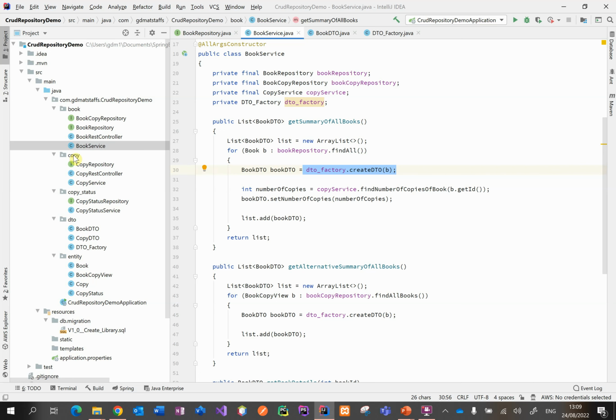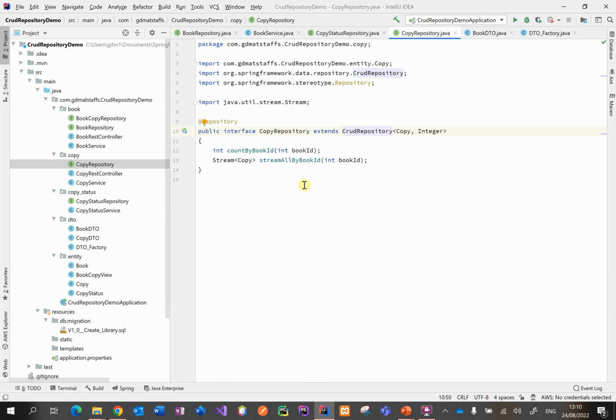Notice how we are grouping the various classes by package that is related to a concept. So here we've got the book concept. We've got a book repository that is used by a book service that is used by a book REST controller. Similarly with copy, a copy repository used by a copy service that is used by a copy REST controller. And the pattern of usage is the same all the way through this.